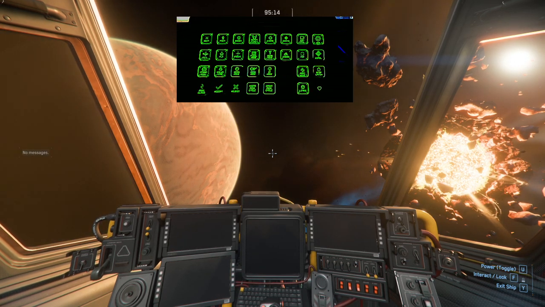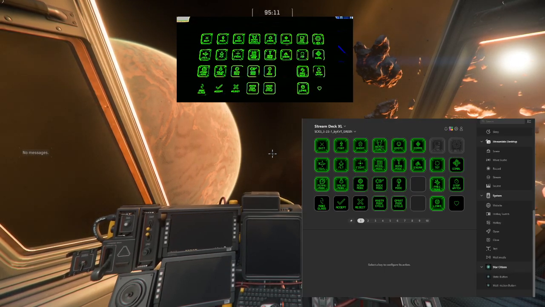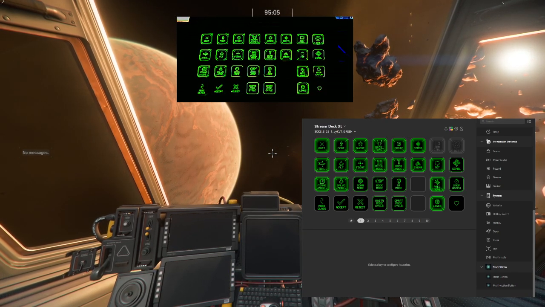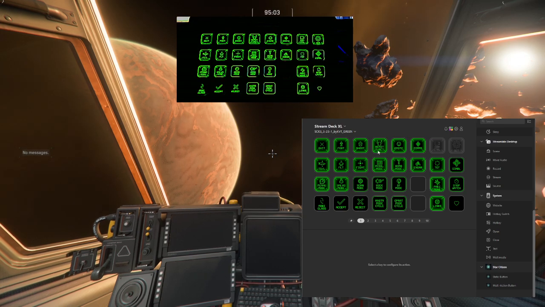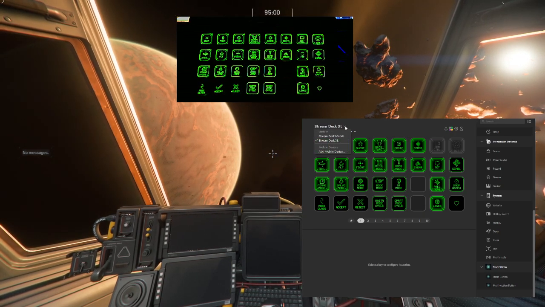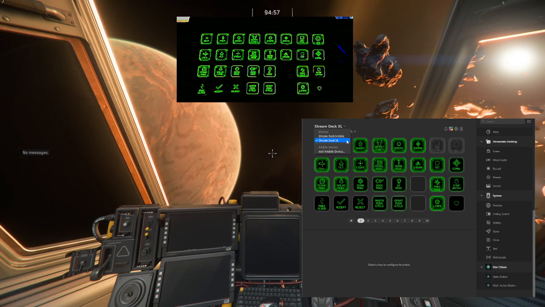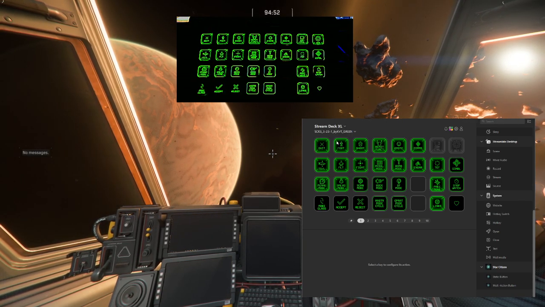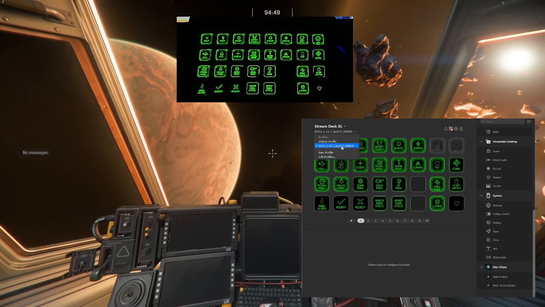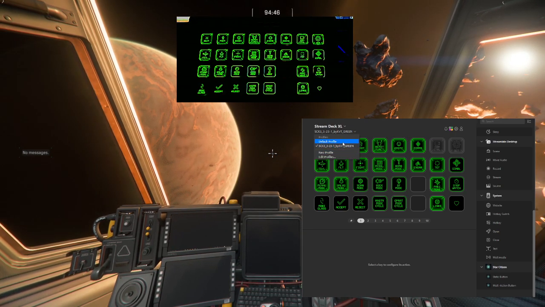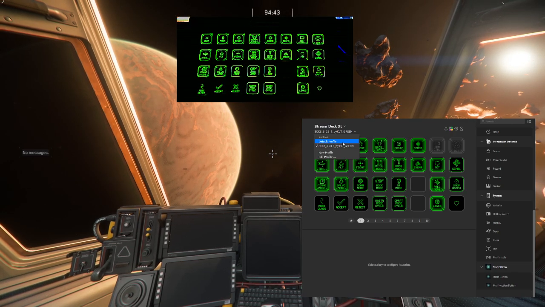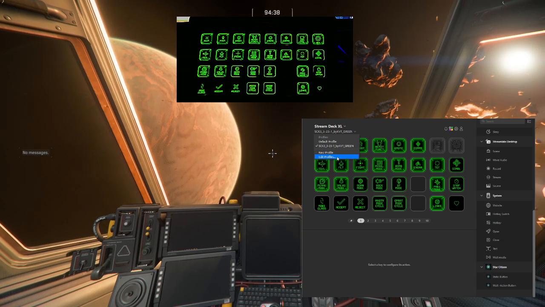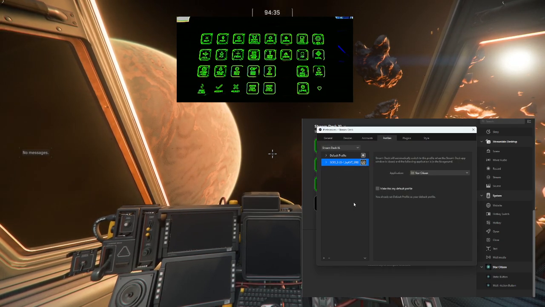So for that you need to open the Stream Deck app. It will show up like this. Obviously you need to make sure that your Stream Deck device is well connected, and it should then appear in this list here. So let's select the Stream Deck XL device here. And then down there you will see all the different profiles you have installed or created. But to install the SCK3 profiles, we'll have to go into the edit profiles.